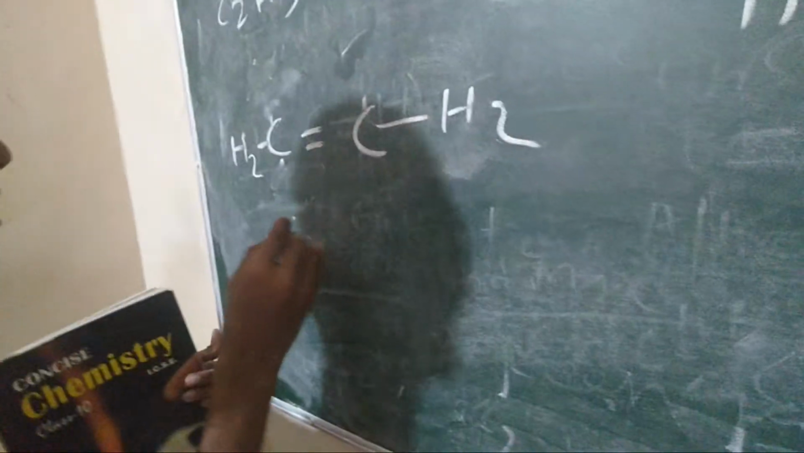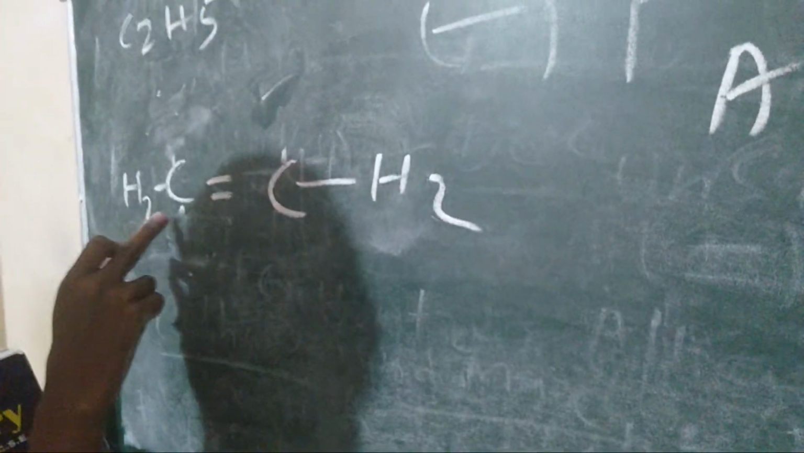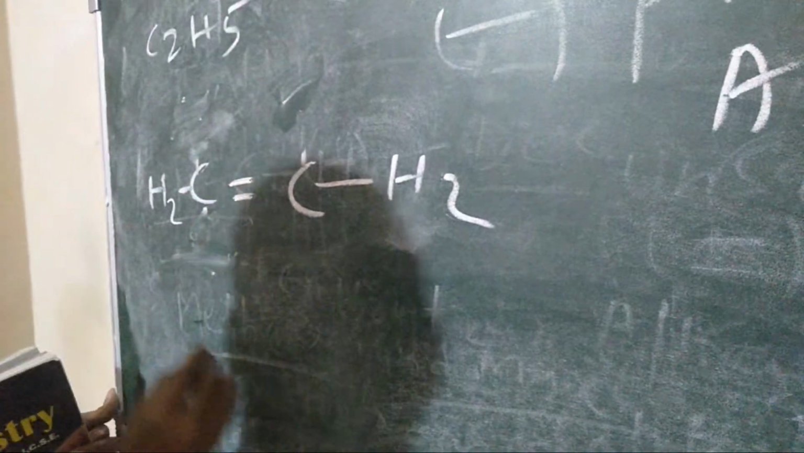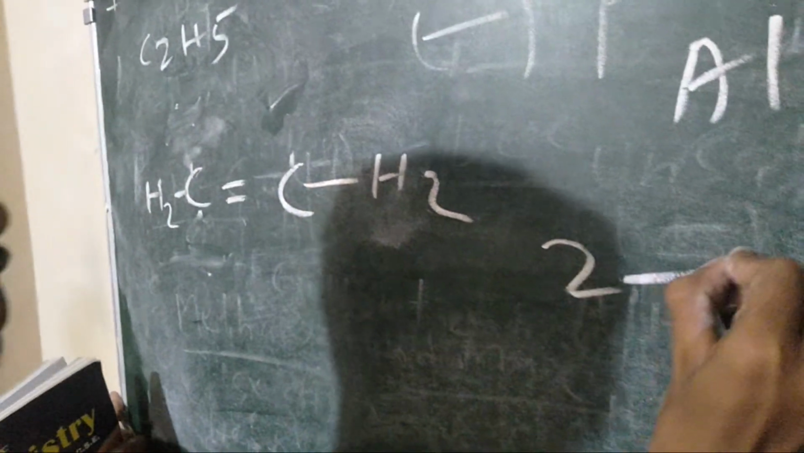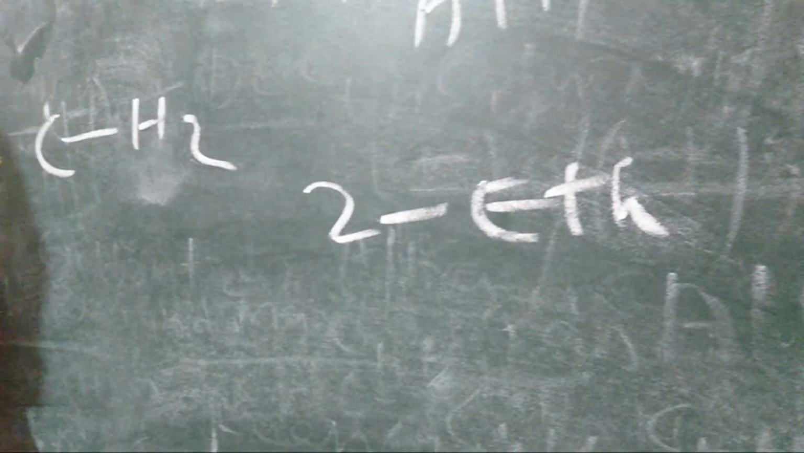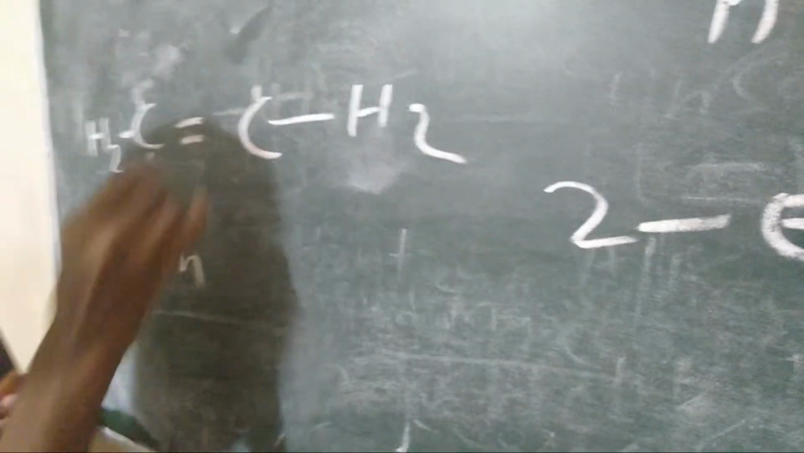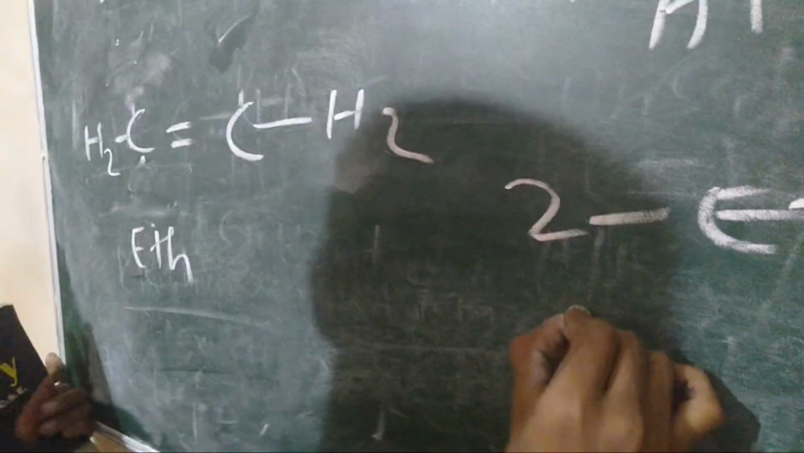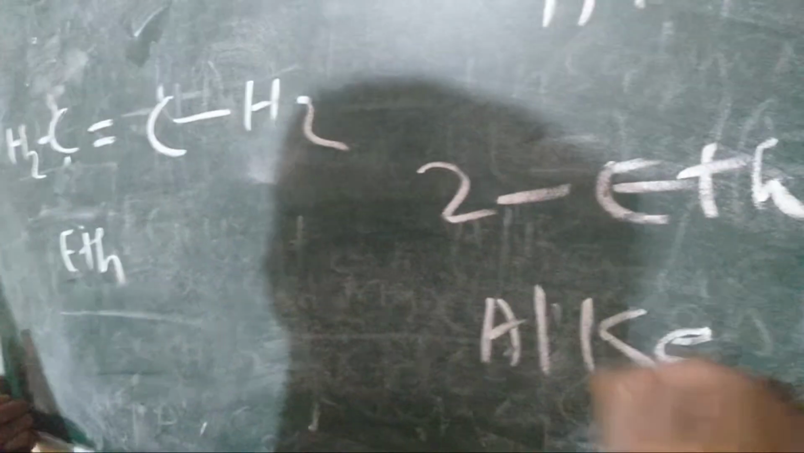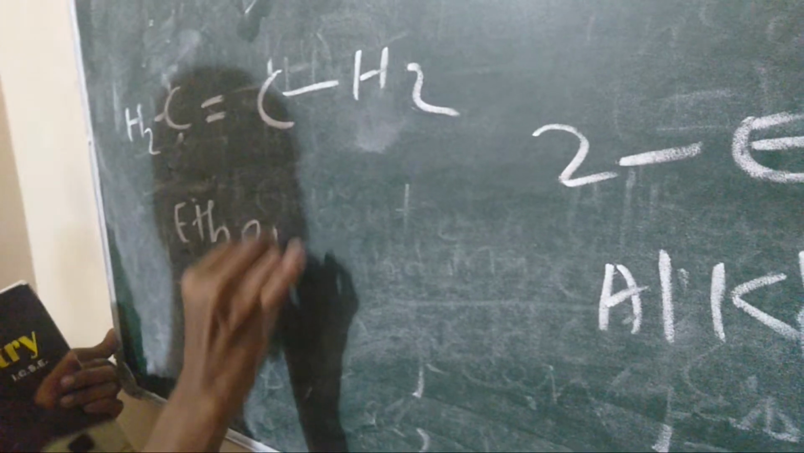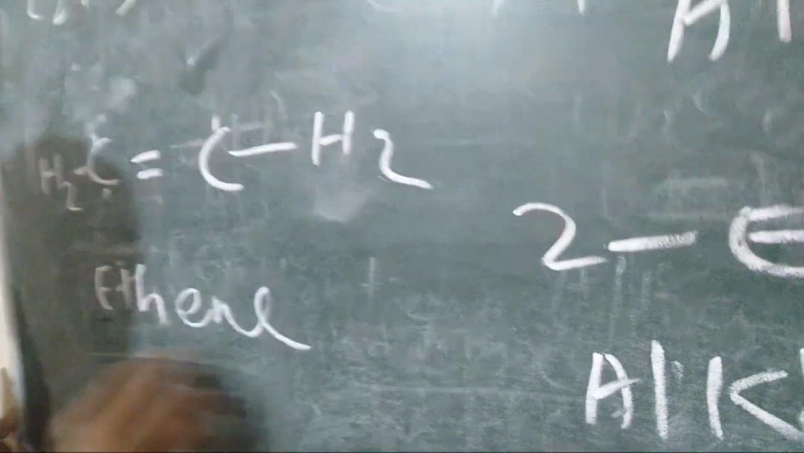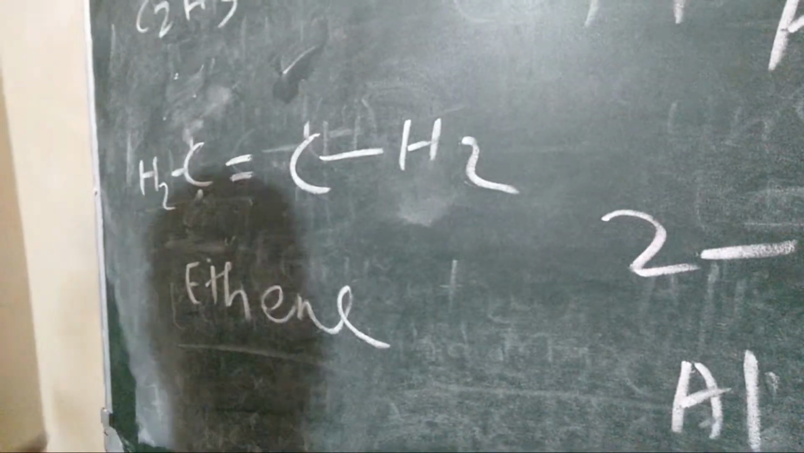Here is the second bond. First we have to know how many carbon: one and two, two carbon. Two carbon means eth. And for the second bond we use alkene, whose last is ENE. So we use ENE, and its name is ethene. Very nice.